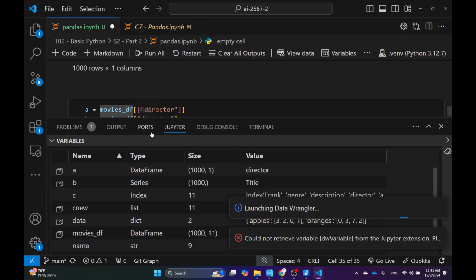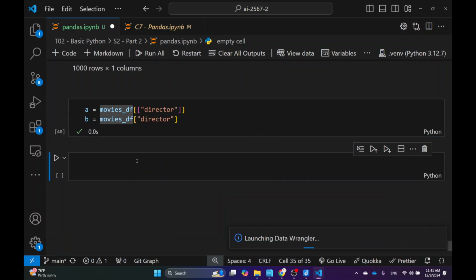A series is almost like a data frame, but it's just one-dimensional. A series can be a column, so if you take one column, that can be a series. Or if you take one row, that can be another series. So a series is one-dimensional data.